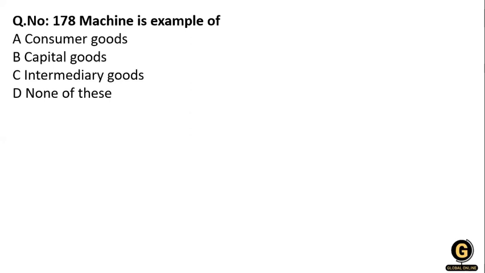Next question. Machine is an example of consumer goods, capital goods, intermediate goods, or none of the above. What is the right answer? Machine is an example of what? It is not consumer goods, and it is not intermediate goods. So it is capital goods.